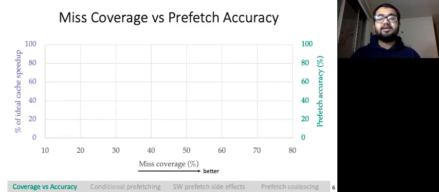Therefore, higher is better. In the left y-axis, we show percentage of ideal cache speedup that the prefetcher can provide. Again, higher is better. In the right y-axis, we show the prefetch accuracy. Prefetch accuracy denotes percentage of prefetched cache lines that are actually used, and therefore higher is better.